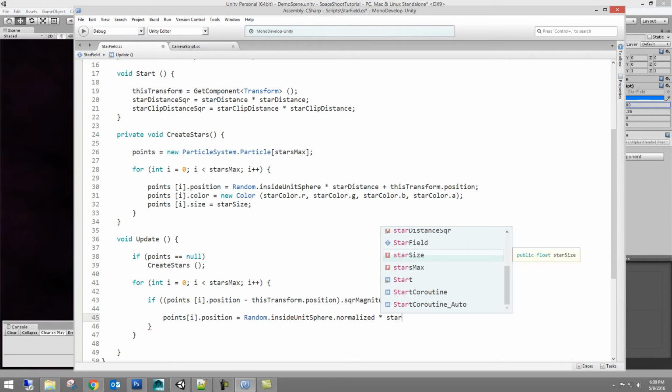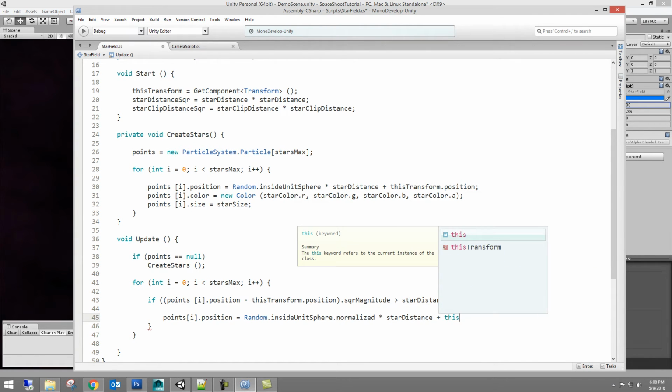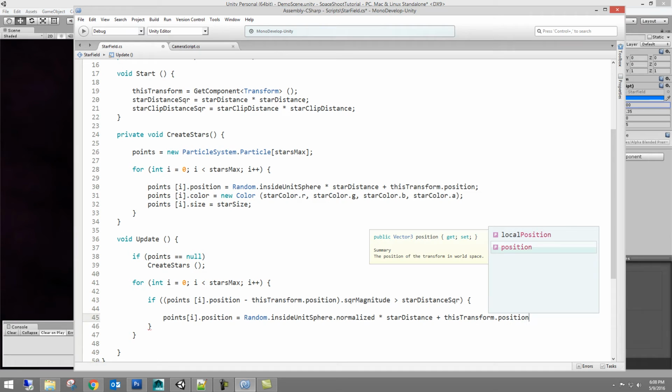Normalized times star distance. We'll explain some things in here in a moment when I'm done typing this, and you guys are probably typing along. Okay, and then we'll close that out and put a little bracket in there.